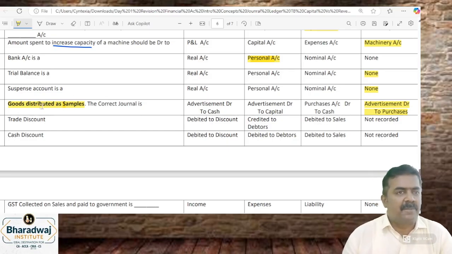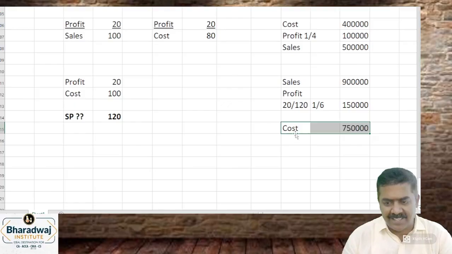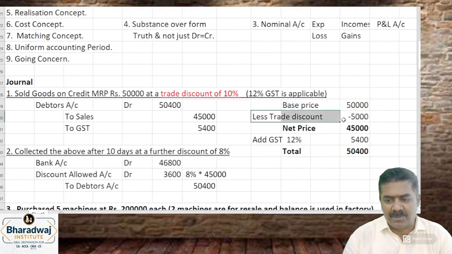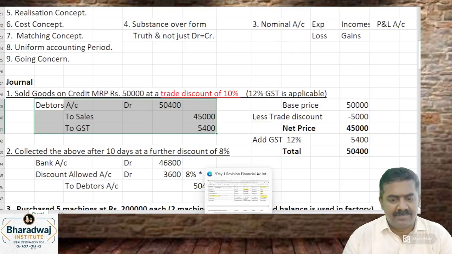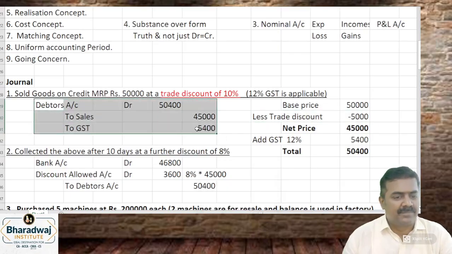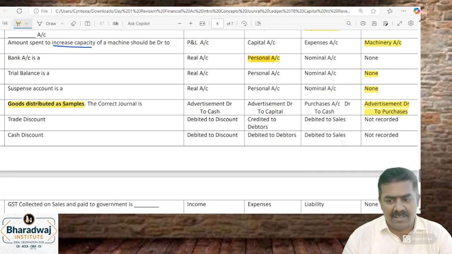Trade discount. When passing journal entries, do we record trade discount in the books or not? We will not record it. Trade discount is not recorded in the books.